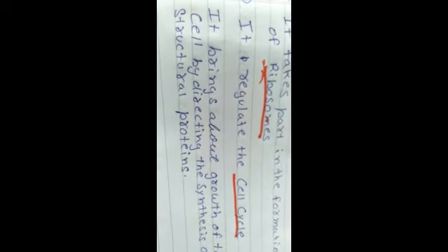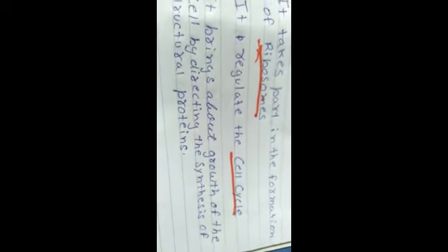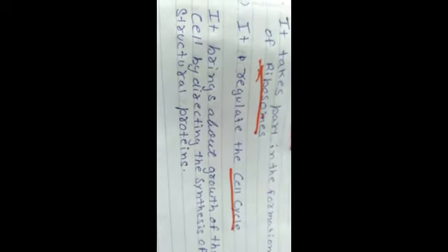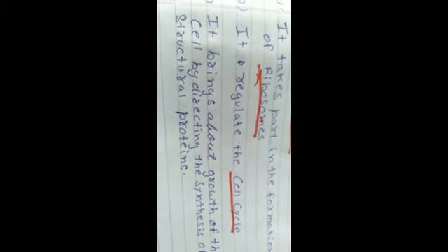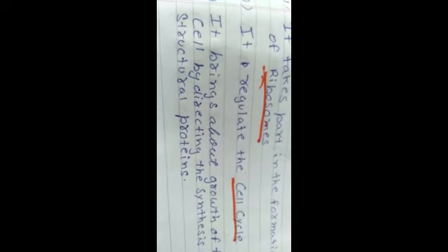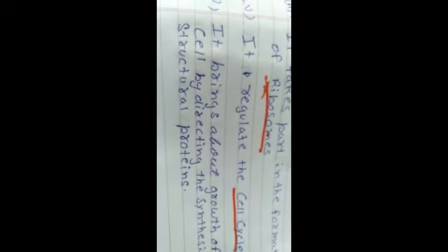Now the last function, the fifth one: it brings about the growth of the cell by directing the synthesis of structural proteins. Whatever growth is done, protein is also synthesized inside the cell, and it is done by the order and with the help of the nucleus only.